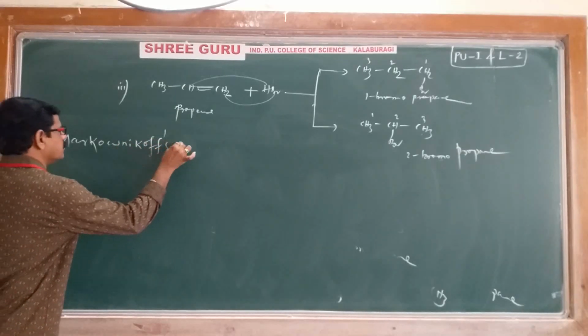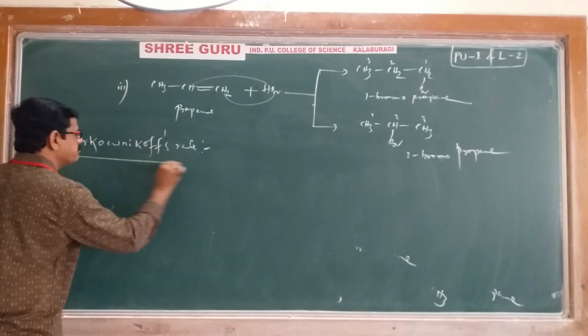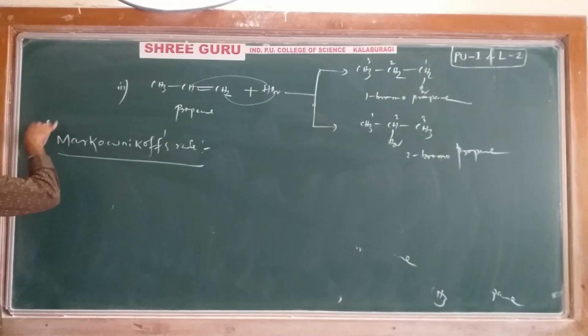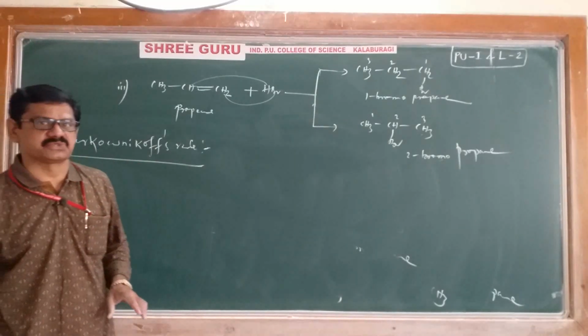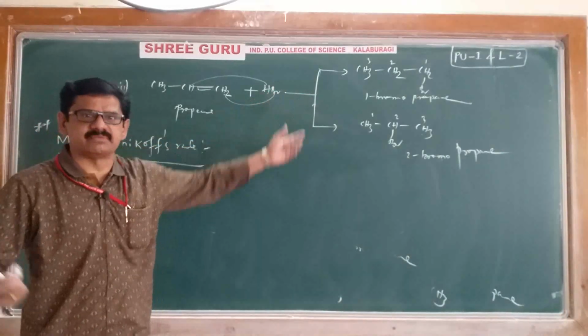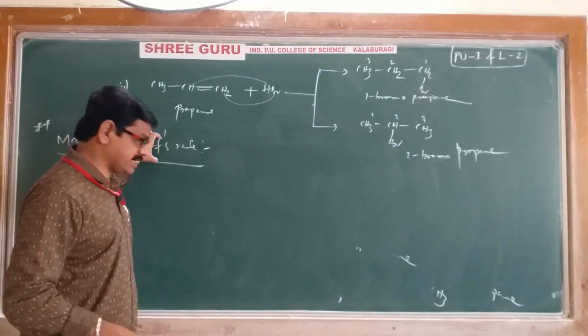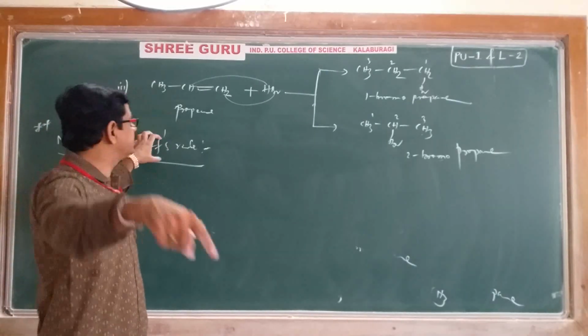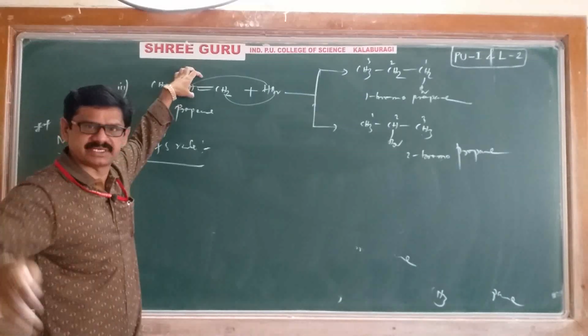Markovnikov's rule, of course, is very important. According to it, out of those 2, which is major? And one more thing, Markovnikov's rule will be used only in case of unsymmetrical alkenes, but not for symmetrical alkenes.